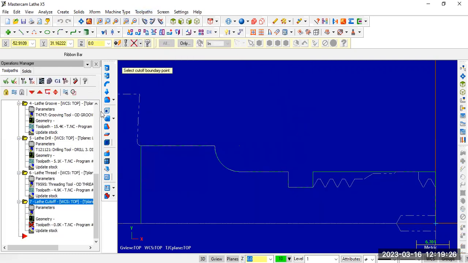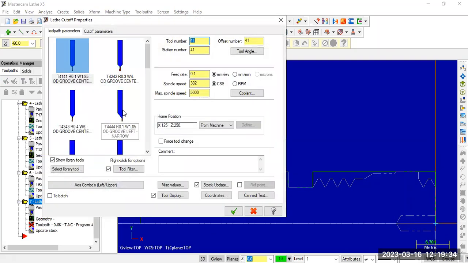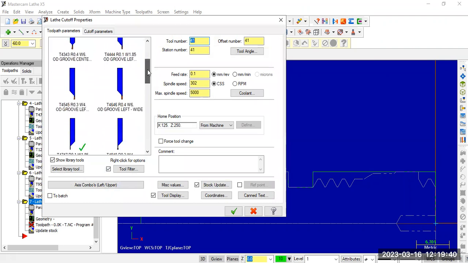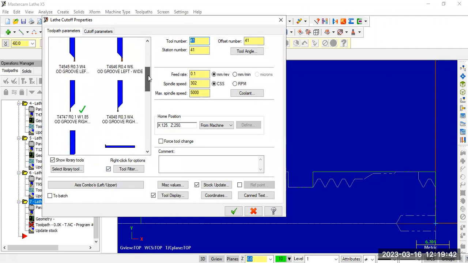Cut off. If the length is more, we can keep any type of tool. For the selected length, we need to use the proper tool.